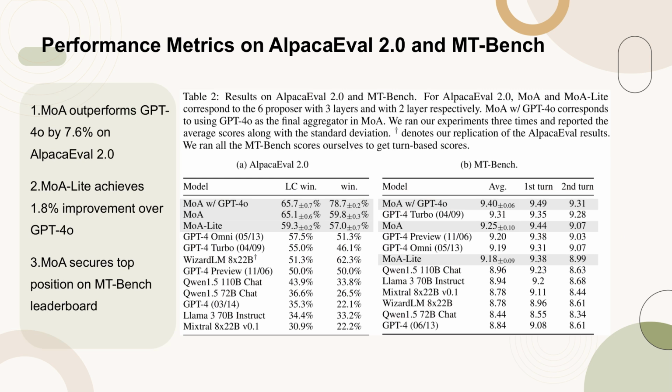Table 2 presents the results of our experiments on AlpacaEval 2.0 and MT-Bench. For AlpacaEval 2.0, our MOA method, which uses 6 proposers with 3 layers, achieved a significant 7.6% absolute improvement over GPT-4o, reaching 65.1%. Our more cost-effective variant, MOA Lite, which uses 2 layers, still managed to outperform GPT-4o by 1.8%, scoring 59.3%. On MT-Bench, despite the high performance of current models, our approach secured the top position, demonstrating its ability to further optimize even highly optimized benchmarks.